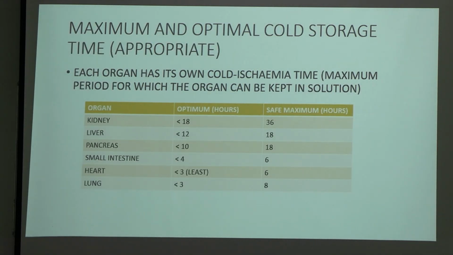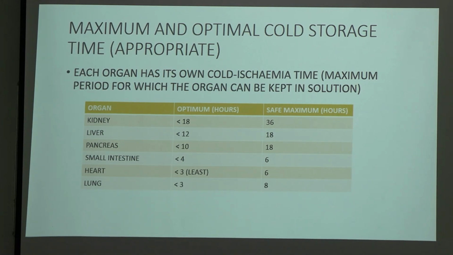Maximum and optimal cold storage time. Each organ has its own cold ischemia time, the maximum period for which the organ can be kept in solution. This is the chart where you can see the organs and their optimum hours, and the maximum safe hours. Kidney has optimum hours of less than 18 hours and maximum 36 hours. Liver less than 12 hours and maximum 18 hours. Pancreas less than 10 hours and maximum 18 hours.